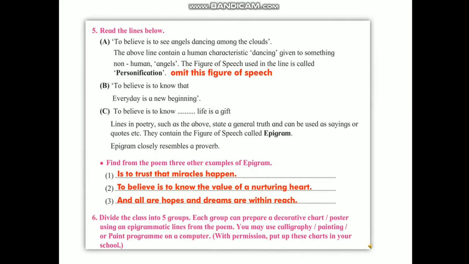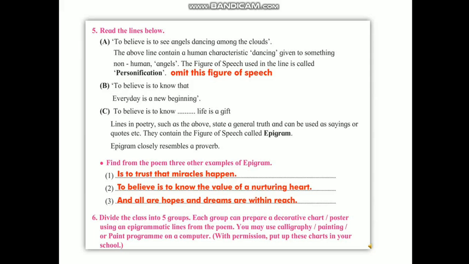Question number 5, read the lines below. A. It is about the figure of speech, personification. Children, omit this figure of speech. B. To believe is to know that every day is a new beginning. C. To believe is to know we are never alone, that life is a gift. Lines in poetry such as above state a general truth and can be used as sayings or quotes. They contain the figure of speech called epigram. So find from the poem 3 other examples of epigram.